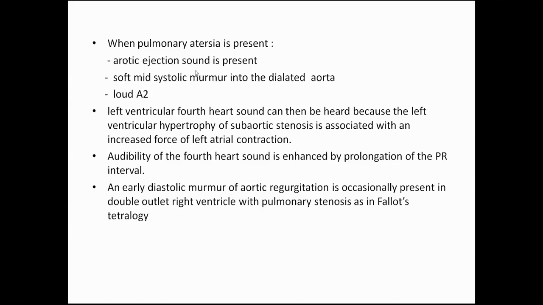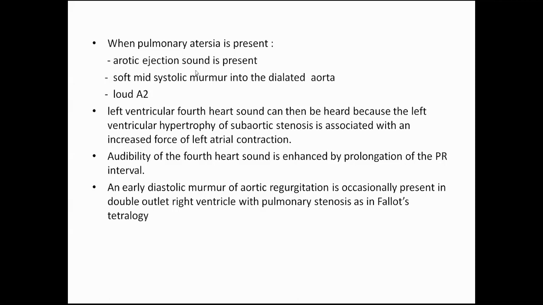So what he is trying to tell you, DORV is actually a very, very big subset. There will be a subset where it will be a DORV with mild PS with increased flow that is going to lead to the presence of S3.